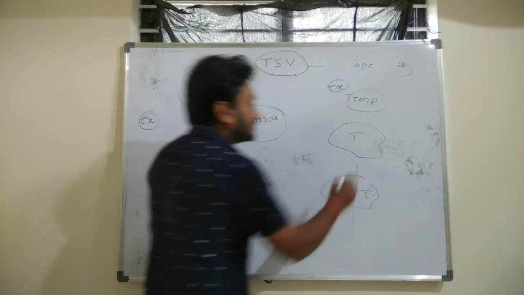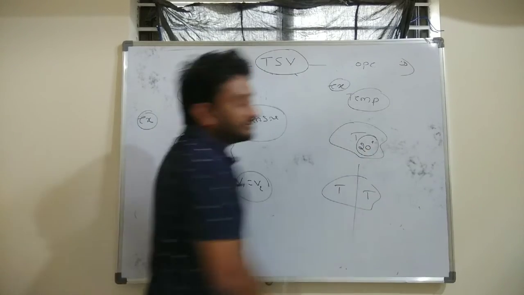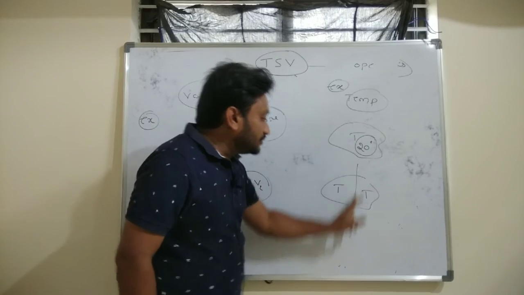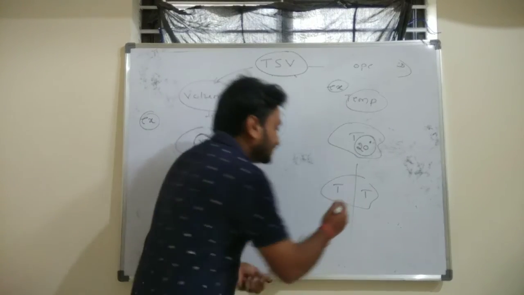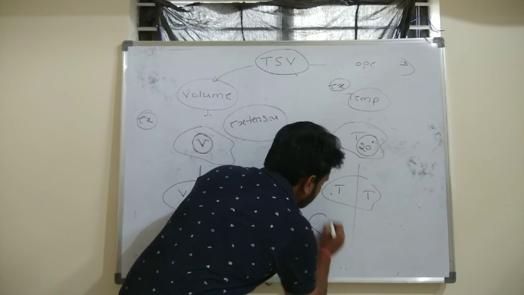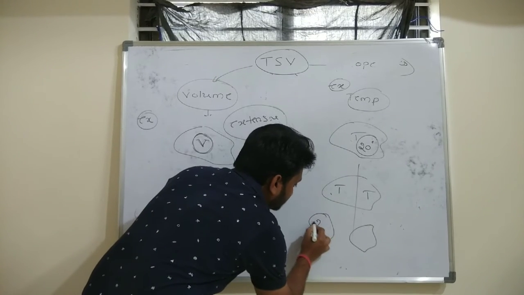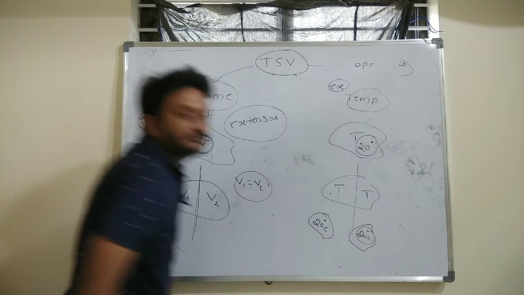For example, if you consider a system under thermodynamic equilibrium at 20 degrees Celsius and divide it into two equal parts, after dividing, the temperature of each part will be 20 degrees Celsius and 20 degrees Celsius.